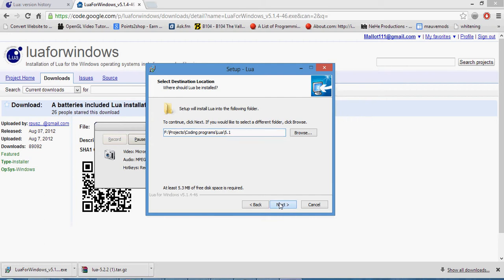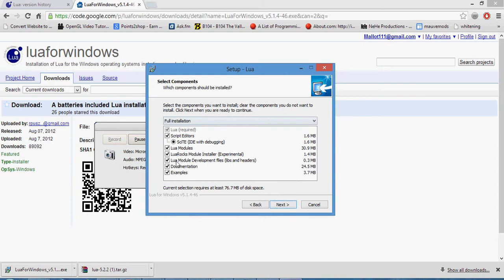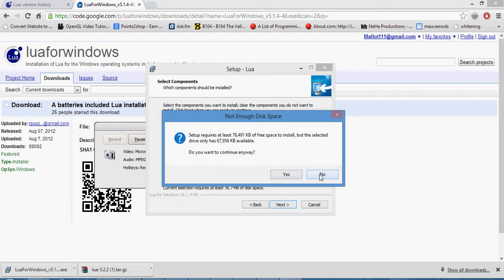Now once that's done installing, open up where you installed Lua to. See, this is what I meant when I had the extra folder. See, I installed it into the Lua folder. Now I know what this is. Okay, so this is what you'll have if you don't add a new folder. So it will have 5.1.